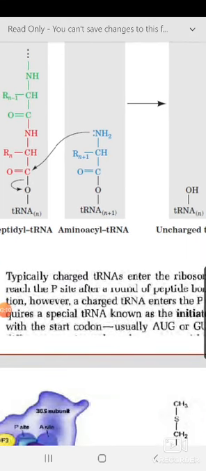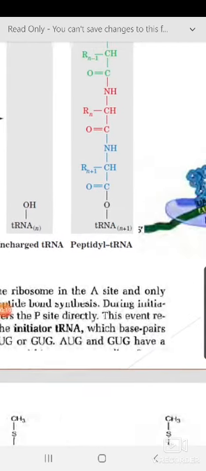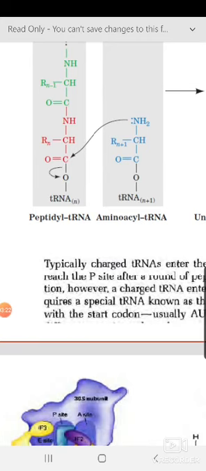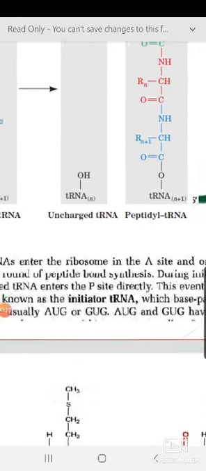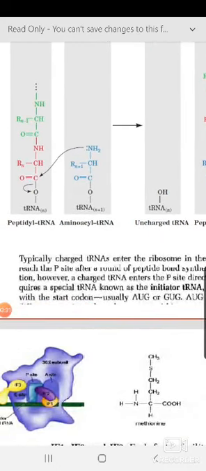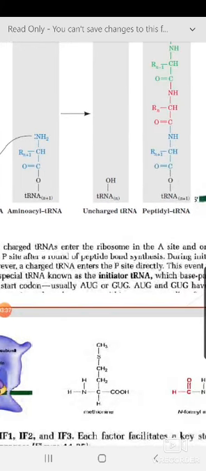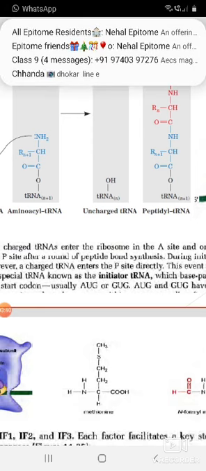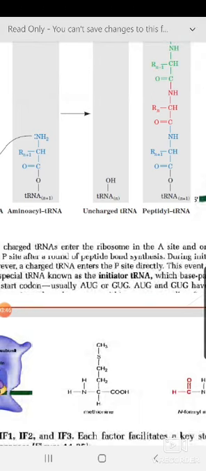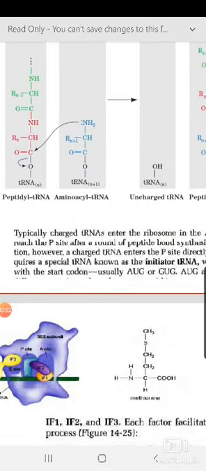at that time no tRNA is entering at the A site. Typically the charged tRNA enters the ribosome in the A site and only reaches the P site after a round of peptide bond synthesis. This is the common scenario. But during initiation, however, a charged tRNA enters the P site directly. Remember this word: the A site is the entry point of the charged tRNA, and after that it will become a P site. But when it is initiation, when it is starting, a charged tRNA enters the P site